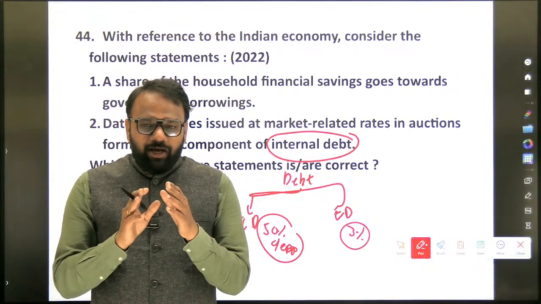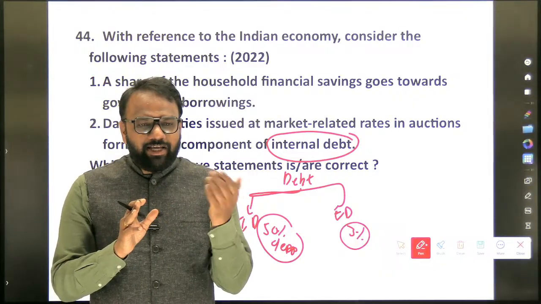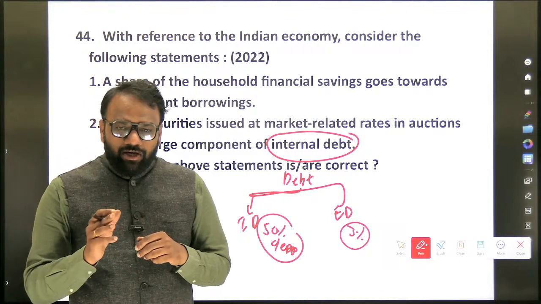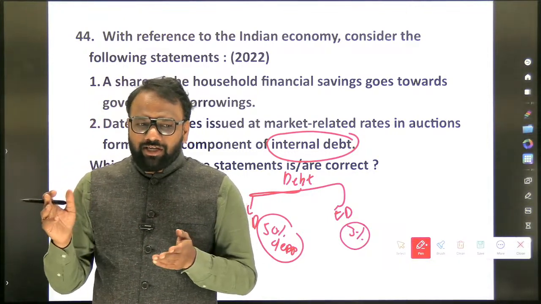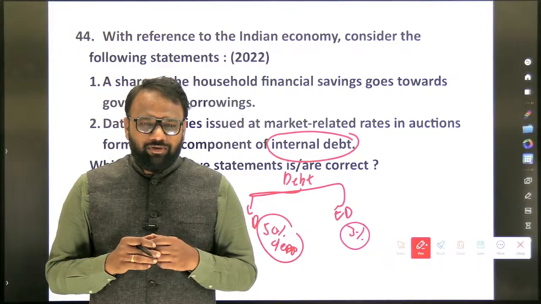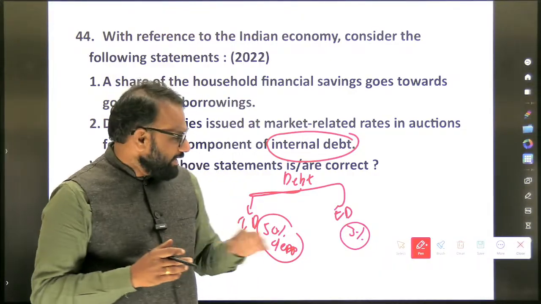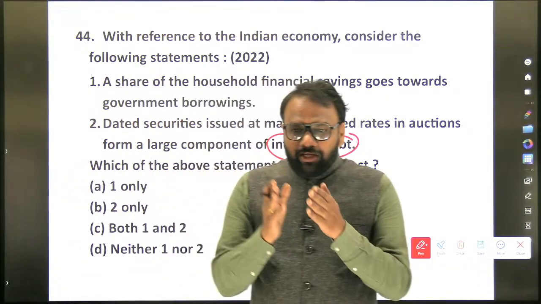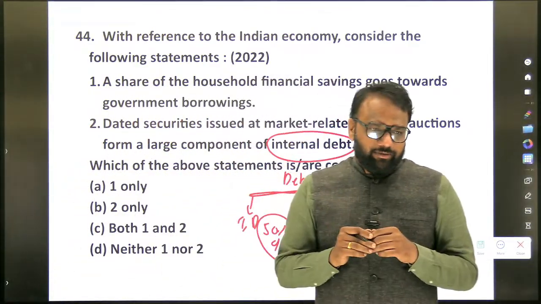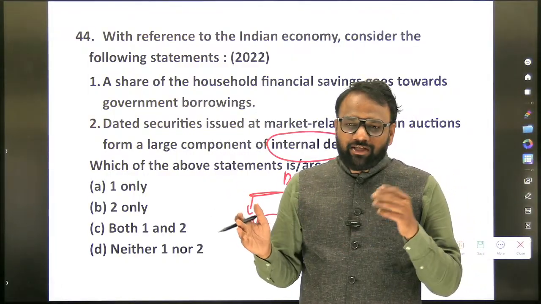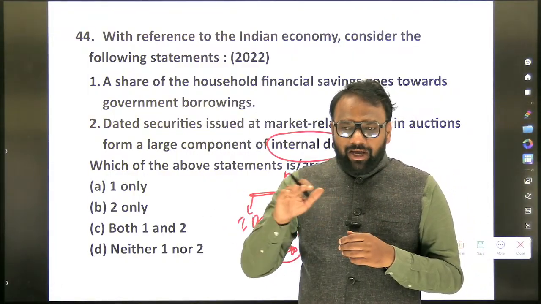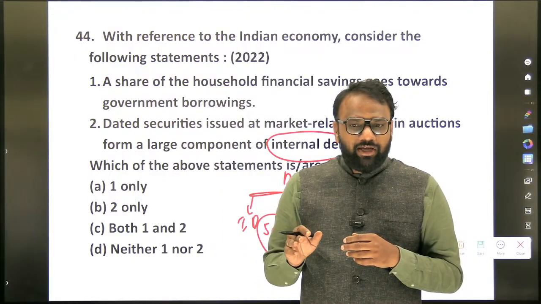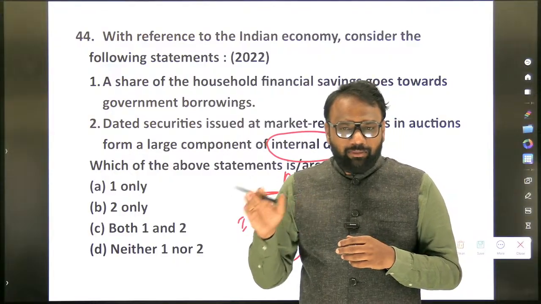Means whatever the funds a private entity has raised is also taken into account when it comes to external debt. Now in external debt, whose share is more? Sovereign debt or non-sovereign debt? Non-sovereign debt is more. Next, when it comes to internal debt, again we have discussed in detail. Which are the major components of internal debt? Marketable securities and non-marketable securities. When it comes to marketable securities, which is the largest component? Dated securities.